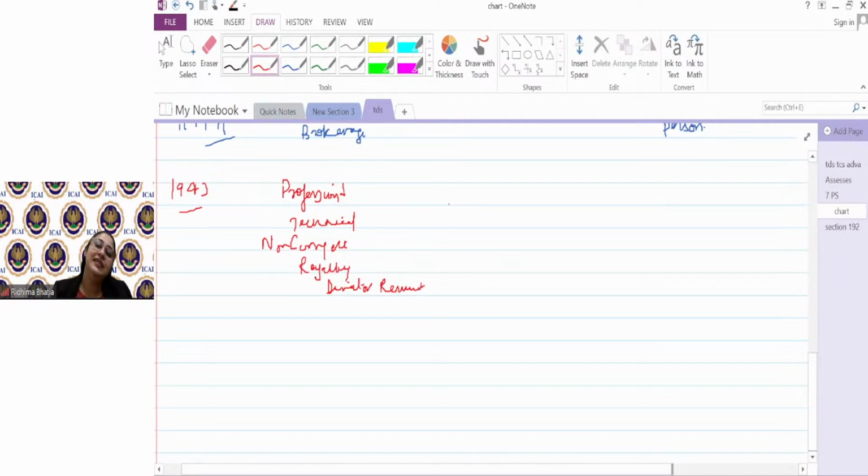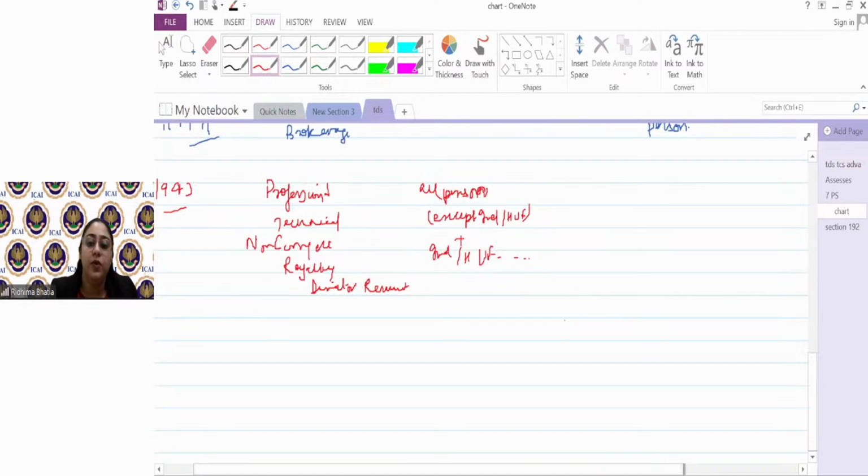Who would deduct the TDS? Exactly the same persons who are required to deduct TDS under 194A, 194H, 194C. That means all persons would deduct TDS except individual and HUF, and individual and HUF deduct TDS only if they have that turnover condition in the preceding year. I am saying it like this, okay? Then